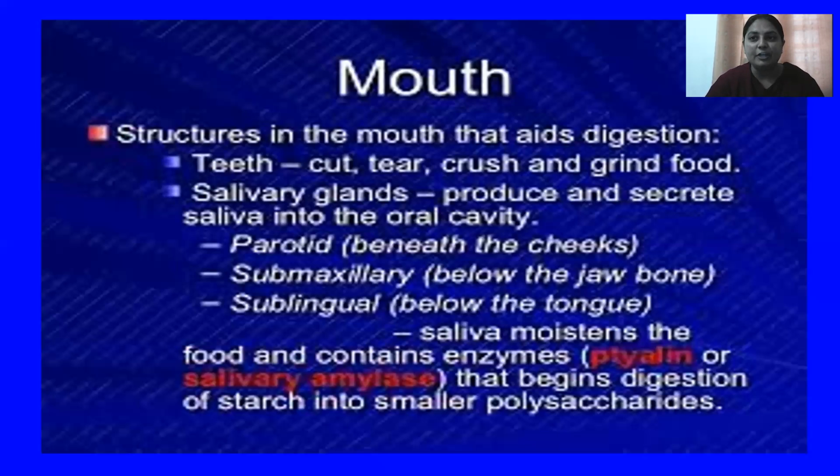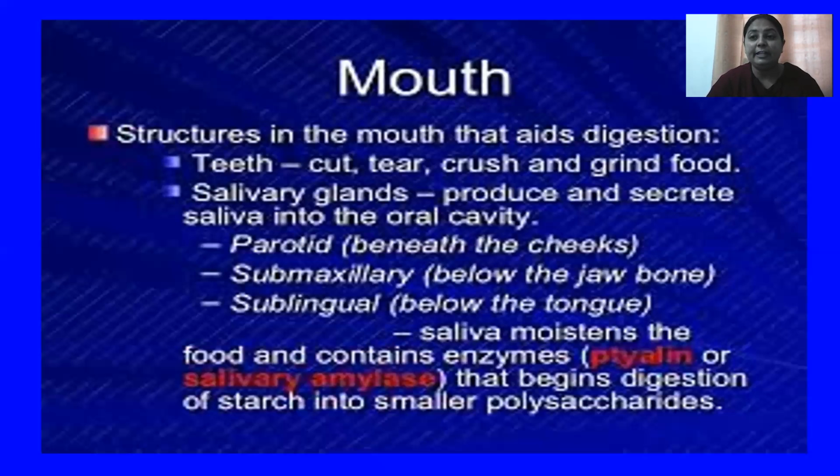So what is the function of this saliva? This saliva, which is a kind of chemical, contains the enzyme salivary amylase. It moistens the food and covers the food particles. In this way, the food particle, which is covered by this saliva layer, is known as bolus.